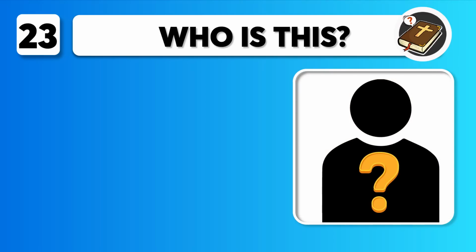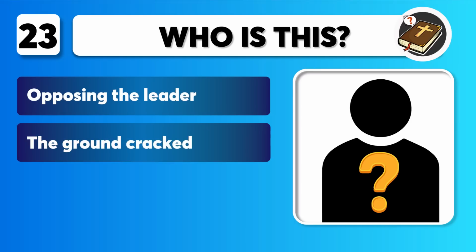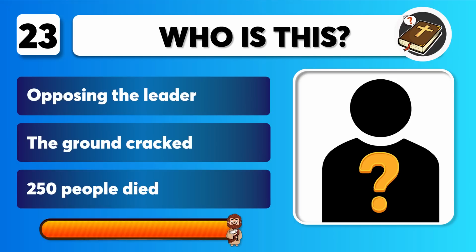Question 23 includes clues. Opposing the leader. The ground cracked. 250 people died. Who is this? You get 10 seconds.